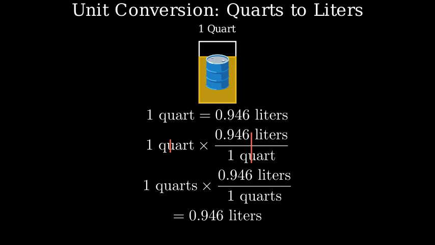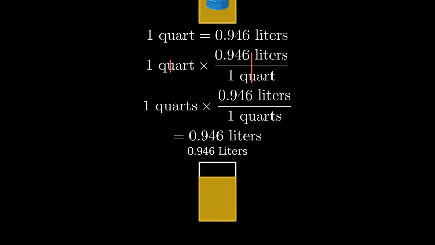Let's visualize this conversion. Here's what 0.946 liters looks like compared to our 1 quart. As you can see, a liter is slightly smaller than a quart.